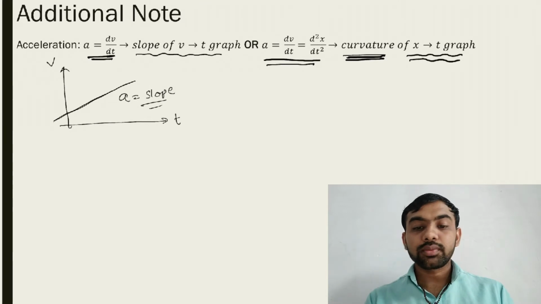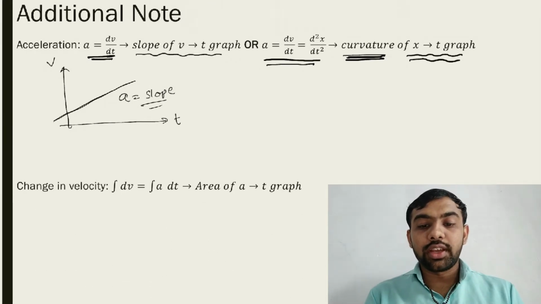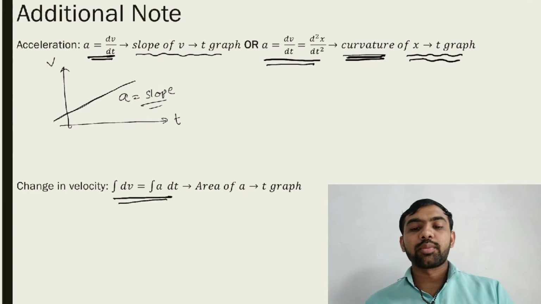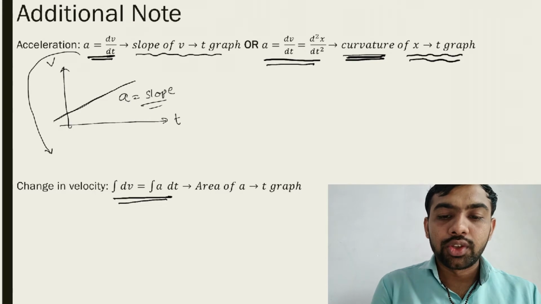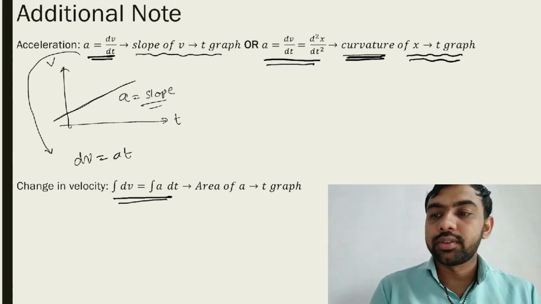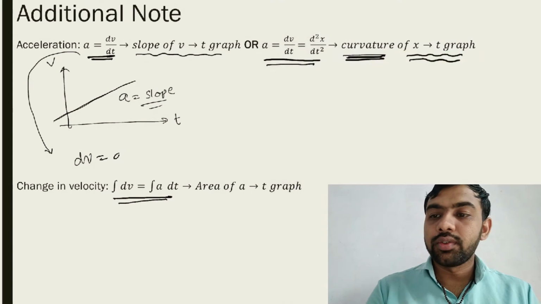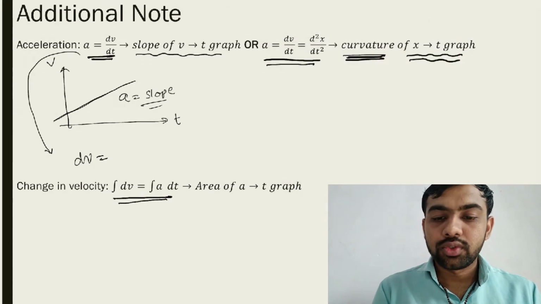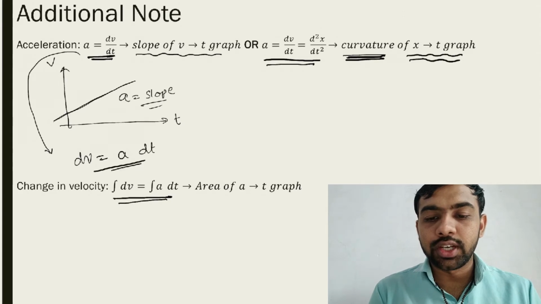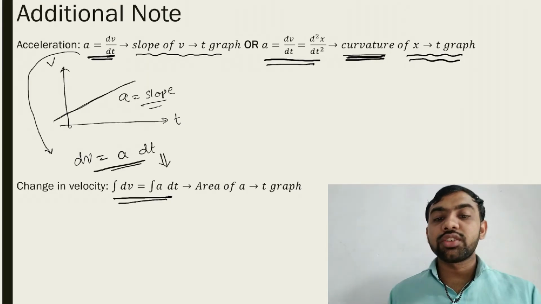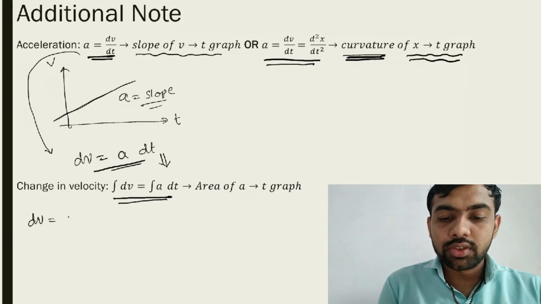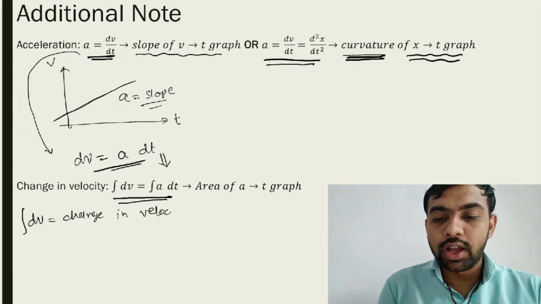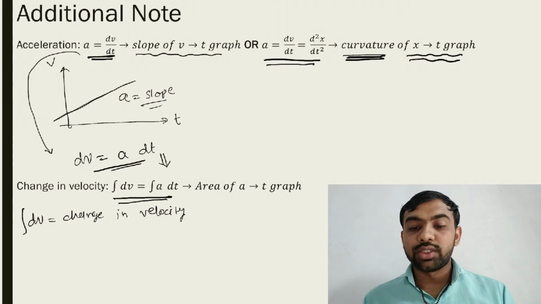Now the second additional note. See, change in velocity. Can we write this? dv is equal to a dt, because we have this equation. Take integration and you get this answer. Integration of dv means change in velocity. dv means what? Change in velocity. So integration dv means change in velocity.